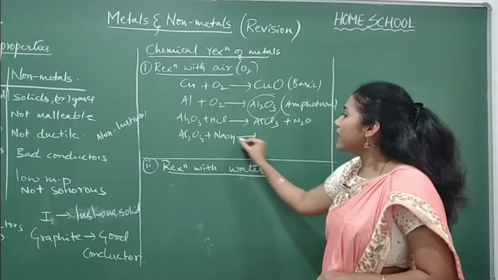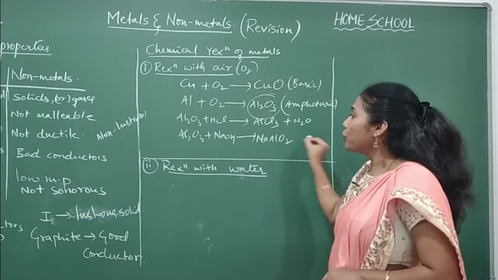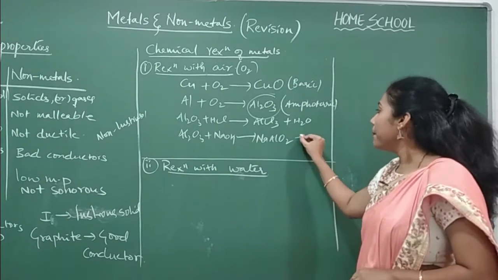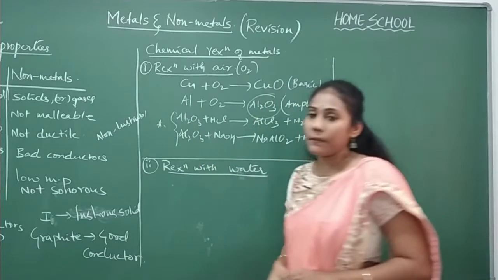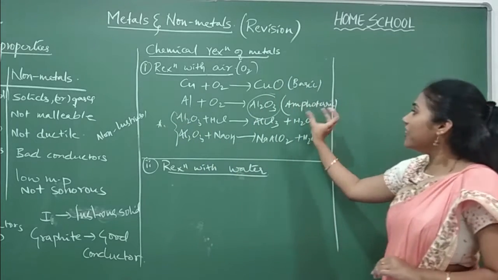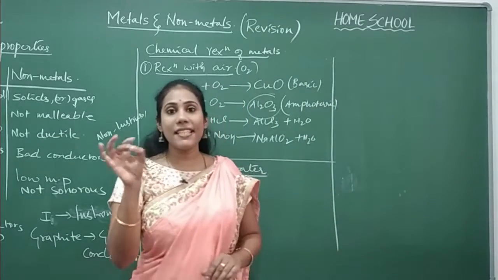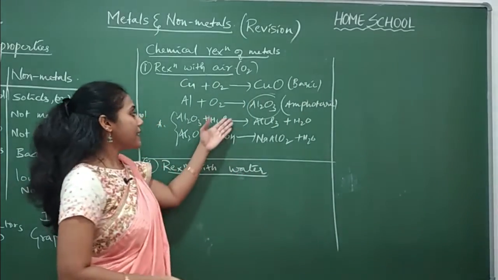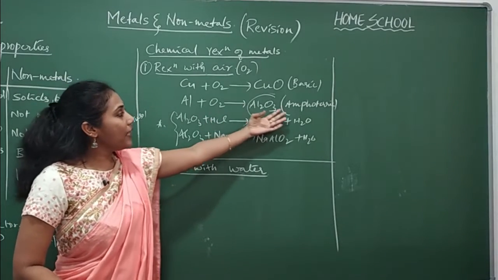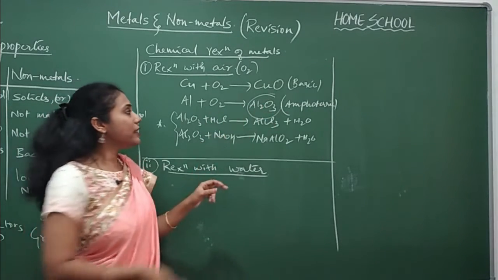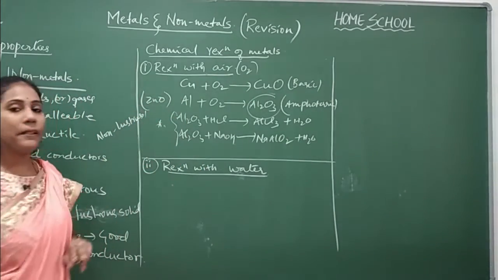And when it reacts with a base, you will get NaAlO2, sodium aluminate, plus water. These reactions are very, very important. Amphoteric oxides are the oxides which can react with both acid and a base. Examples for amphoteric oxide are Al2O3, and you can also have zinc oxide as another example.